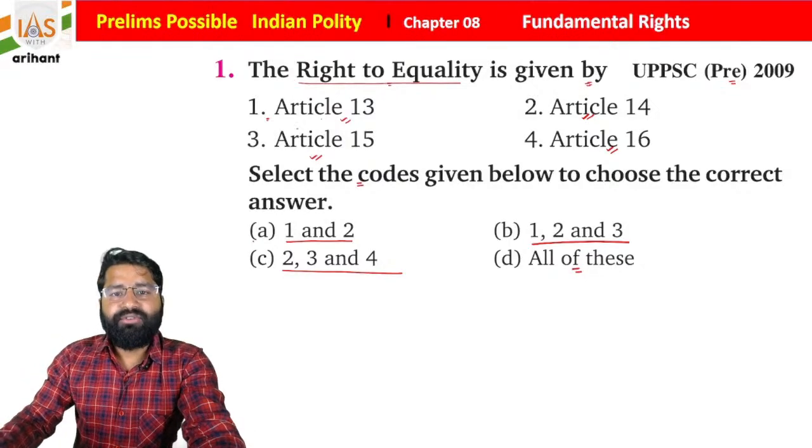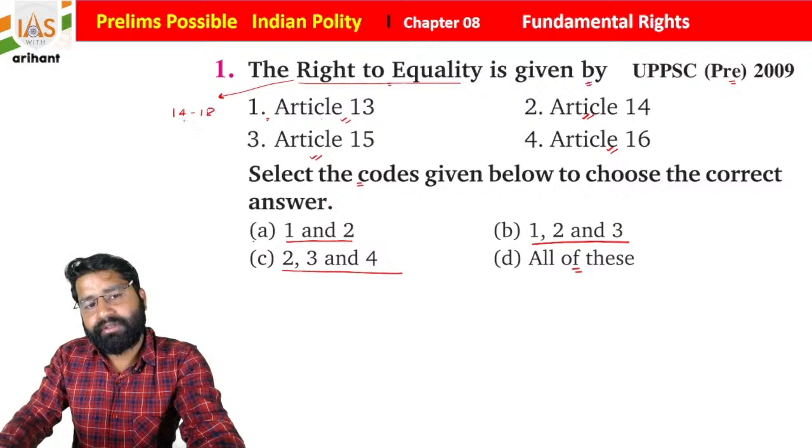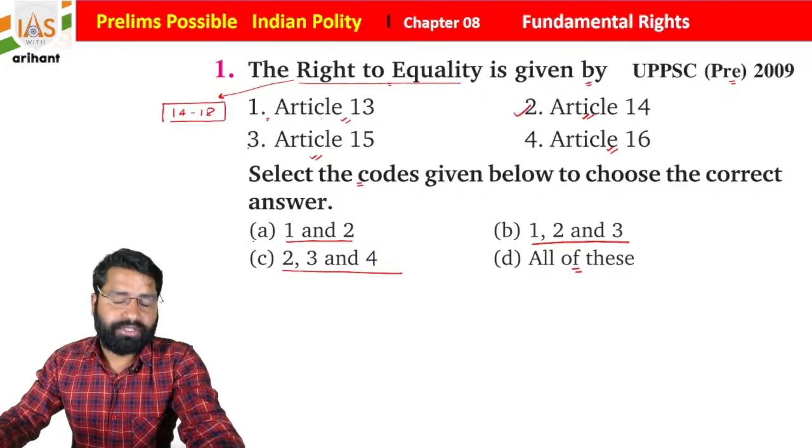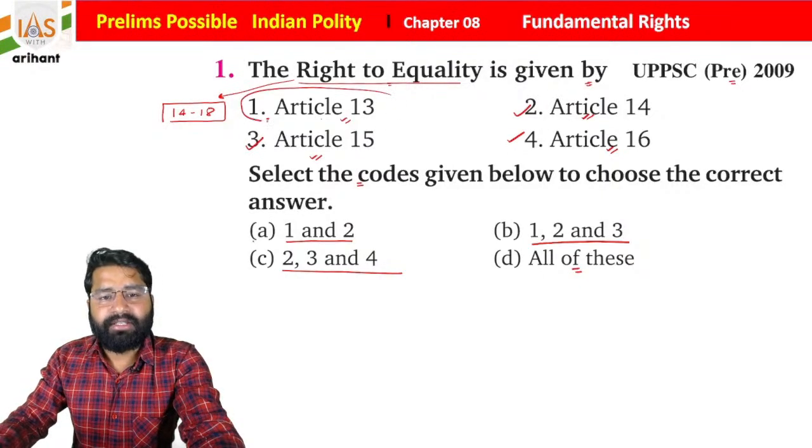Okay, so if you see, students, the right to equality articles range from Article 14 to 18. So it means Statement 2, Statement 3 and Statement 4 are correct, but Statement 1 is not correct.